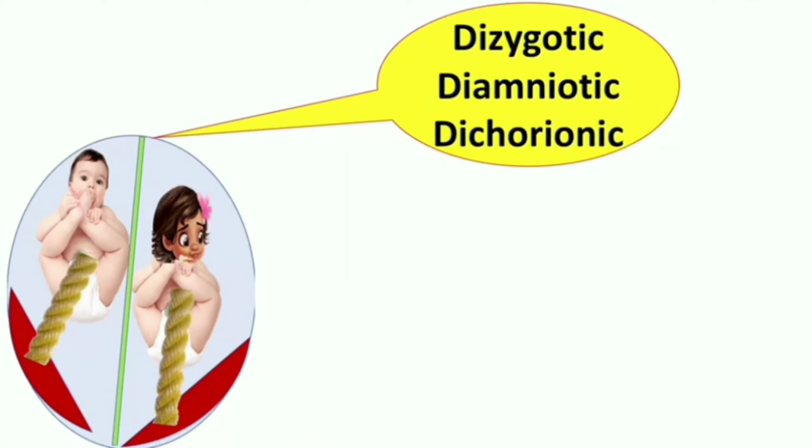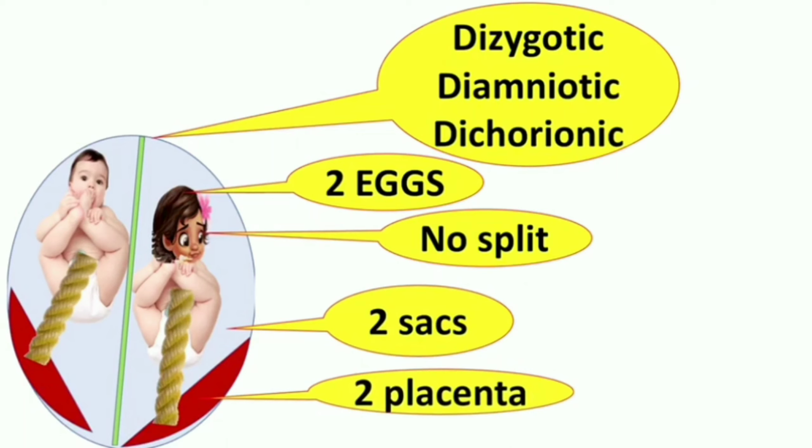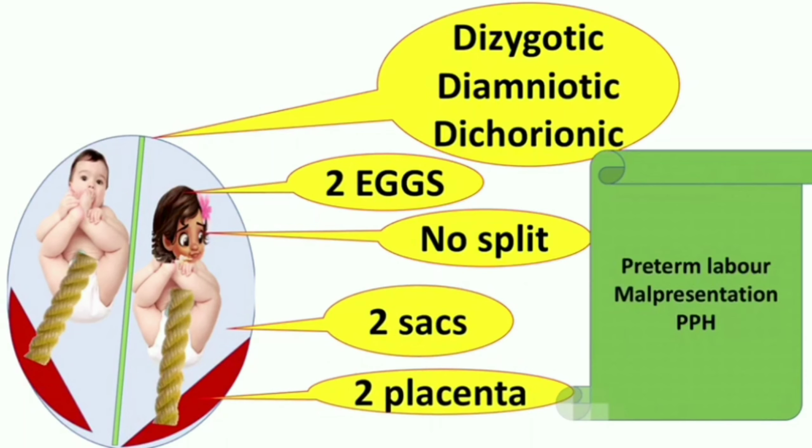Okay, and dizygote means we have two different fertilized eggs in two different chambers having two different placentas. So we have two eggs, and in this condition no splitting occurs. Okay, we have two different sacs and two placentas. So in this condition, what are the risk factors? We have risk of premature labor, malpresentation and increased risk of cesarean section, and there is also risk of PPH in the mother.